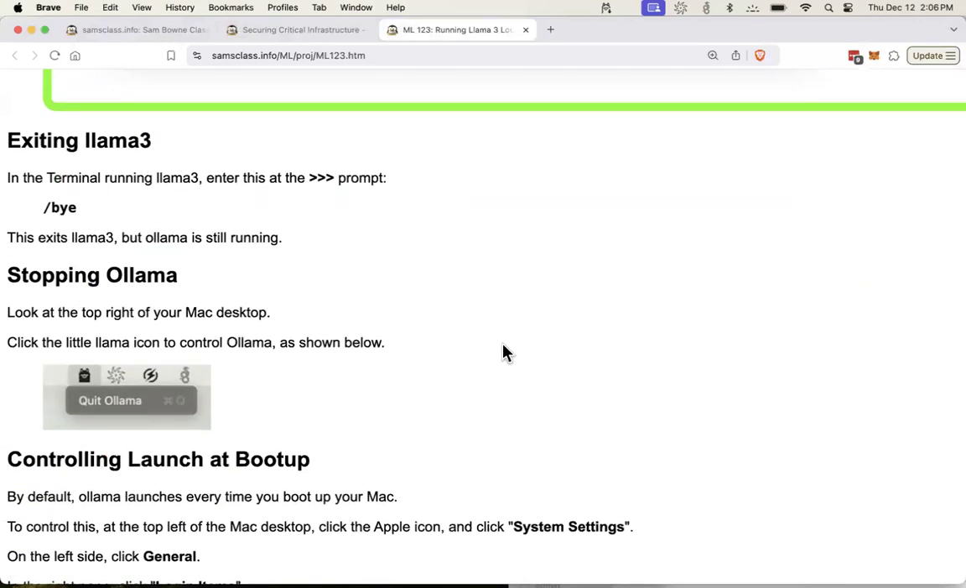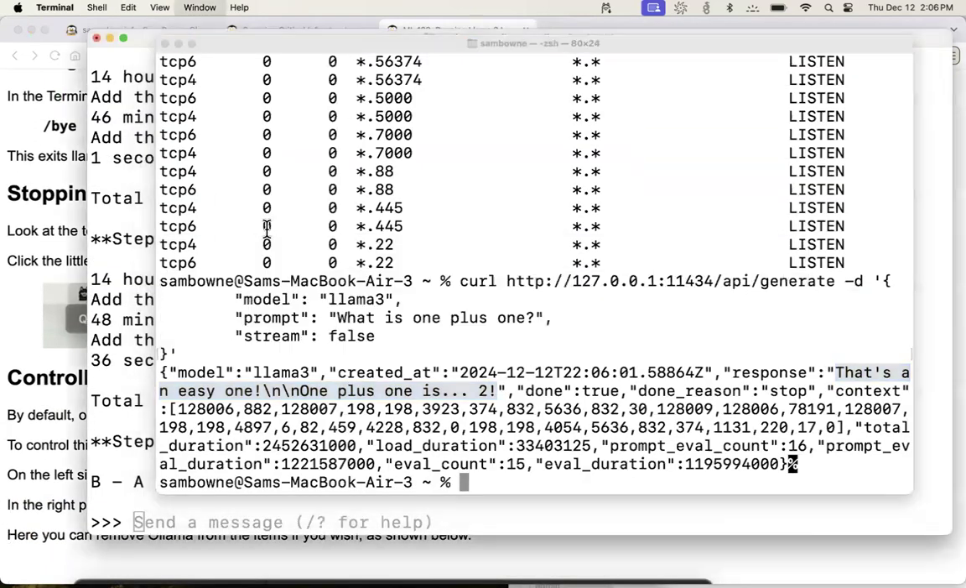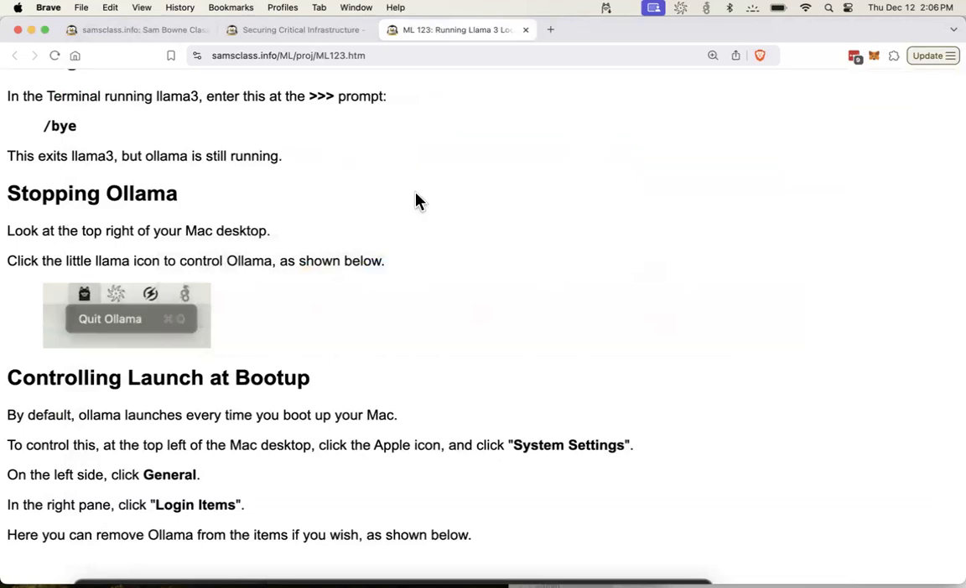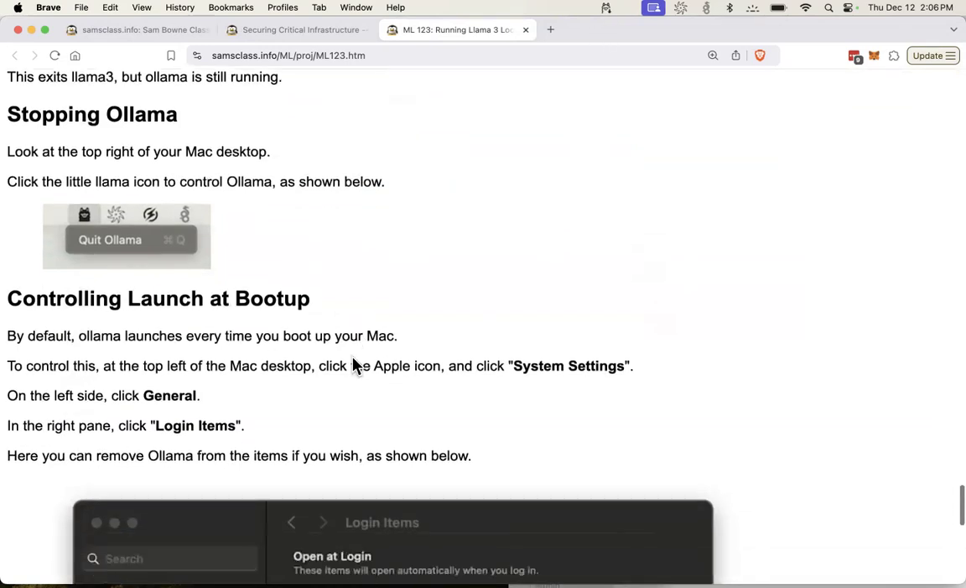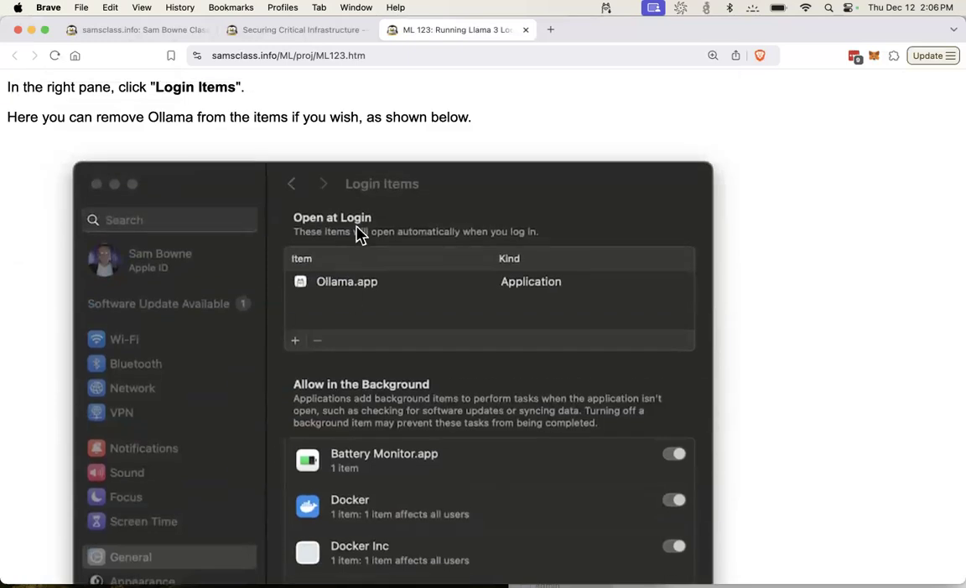Now, you can exit it with /bye. Might as well do that here. I'm done with it for now. But it is in fact still running, listening on the API, and it launches at boot up. You'll see it up here in the corner, a little animal, looks like a cartoon llama. You can turn it off so it doesn't automatically launch all the time, but by default, it will automatically launch all the time. So that's the first step. Now we're going to use this to make a RAG system, but let me stop this recording for now.